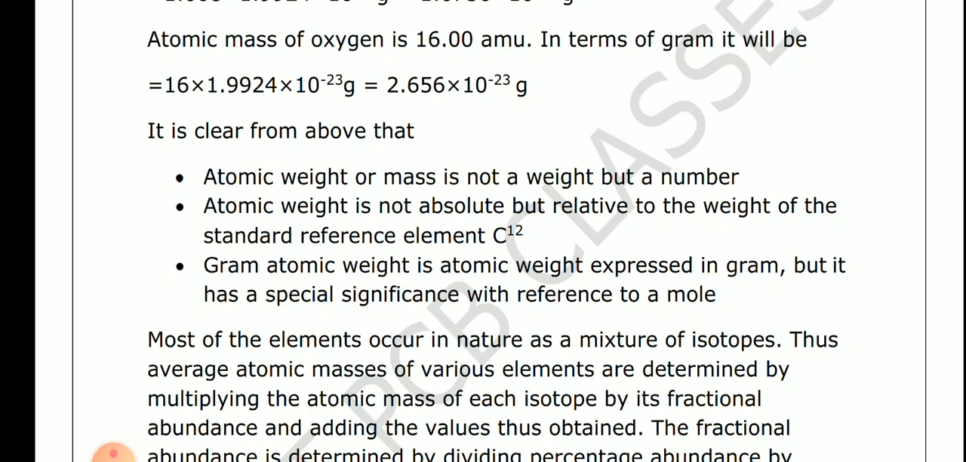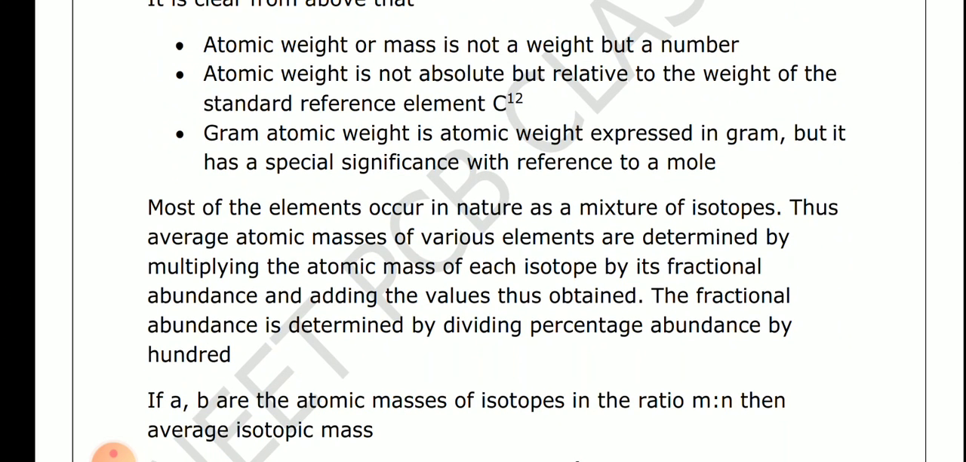Gram atomic weight is the atomic weight expressed in gram, but it has a special significance with reference to a mole. Most of the elements occur in nature as a mixture of isotopes. Thus, the average atomic mass of an element is determined by multiplying the atomic mass of each isotope by its fractional abundance and adding the values thus obtained. The fractional abundance is determined by dividing the percentage